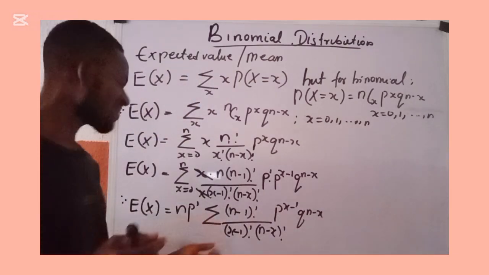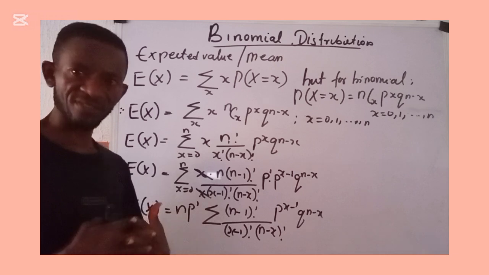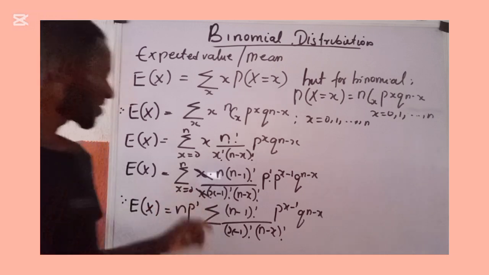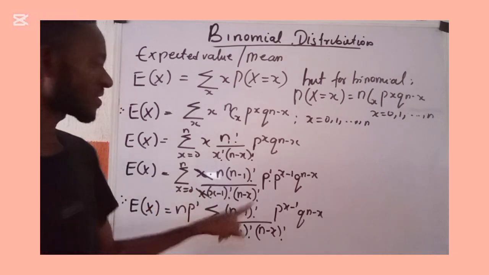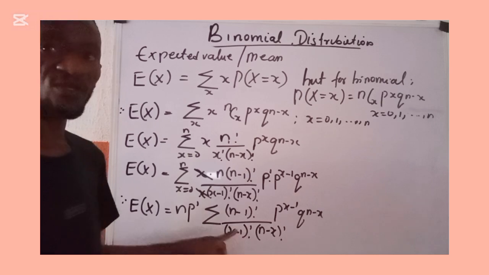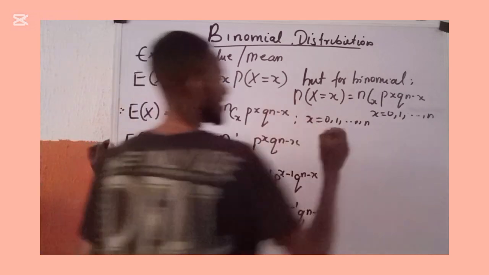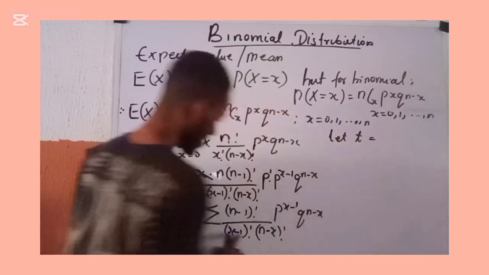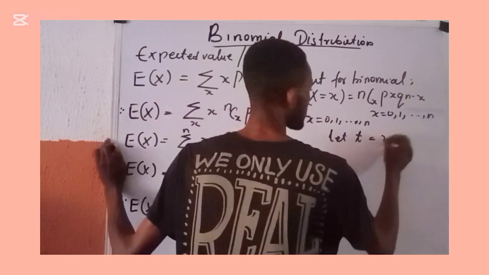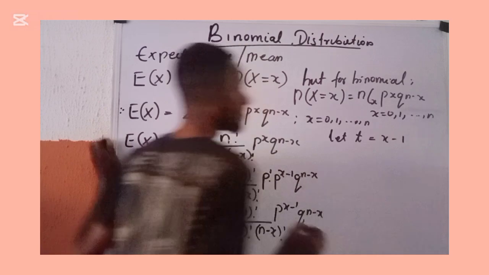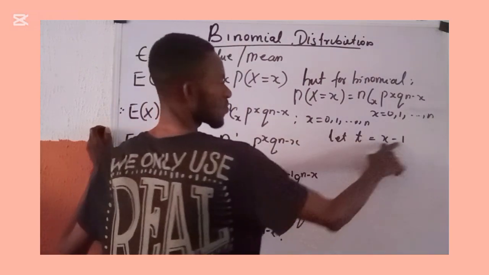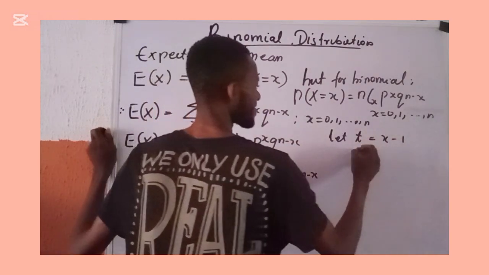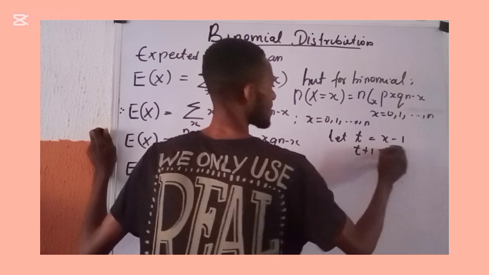At this point in time, I want to make definitions. Here I am seeing n minus 1, here I am seeing x minus 1. So I can say let t equals x minus 1. And if this t equals x minus 1, it implies that t plus 1 equals x.